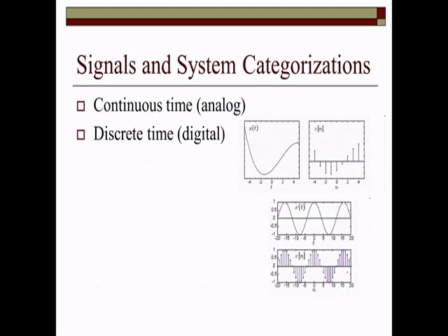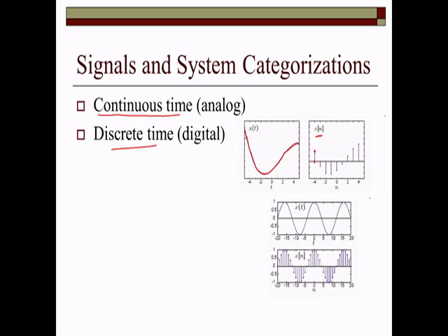Now we have two categories of signals. One is the continuous signal and the other is the discrete time signal. A continuous signal has information at every instant of time. But in discrete time signals, we have the information at fixed intervals of time.